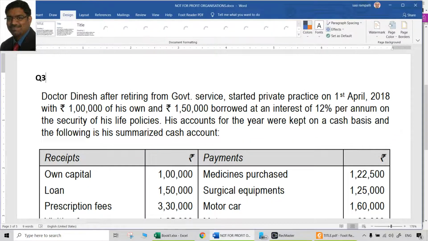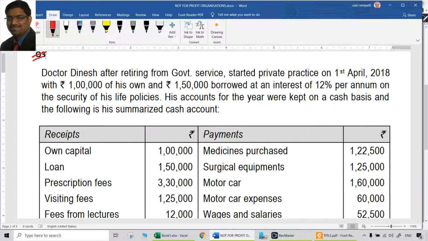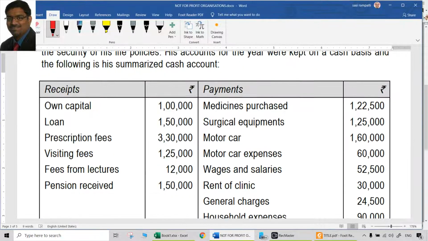Go to question number 3, which is a question from past RTPs. Dr. Dinesh, after retiring from government service, started private practice on 1st April 2018 with 1 lakh rupees of his own and 1,50,000 rupees borrowed at an interest of 12% per annum on the security of his life policy. What he kept as security for obtaining the loan is irrelevant for us. But this is definitely a loan borrowed at the rate of 12% interest per annum. His accounts for the year were kept on cash basis, and the following is the summarized cash account.